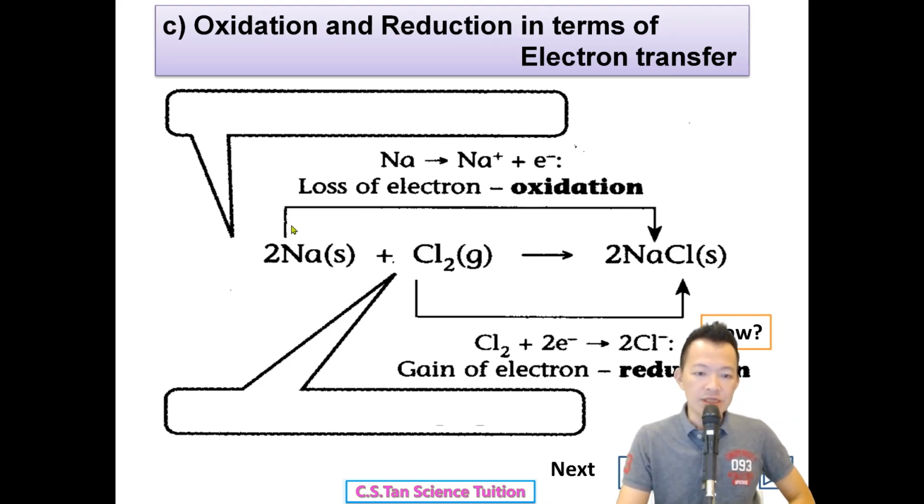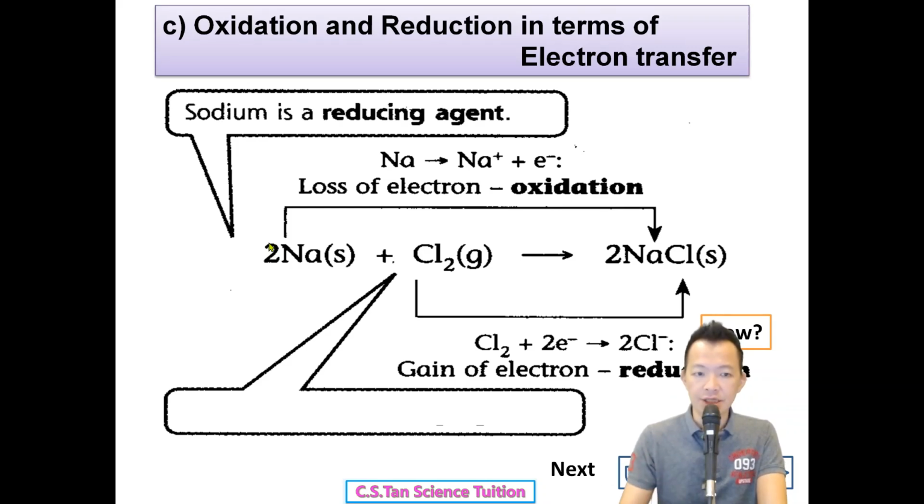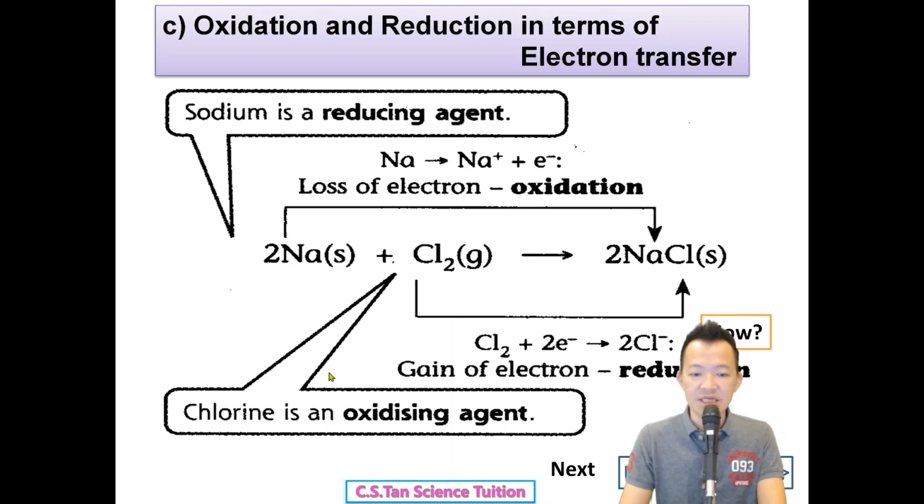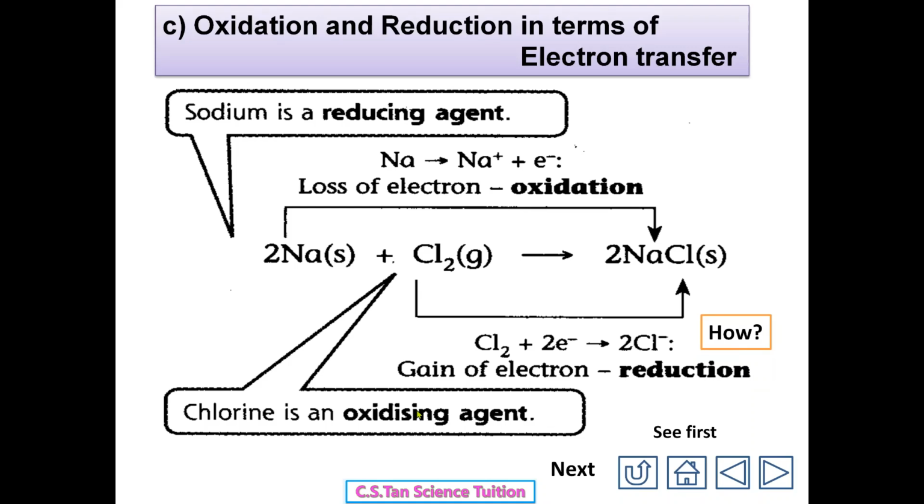And what happened to this sodium? So sodium is what agent? It is a reducing agent. It reduces chlorine into chloride. So sodium actually is a reducing agent. Why? Because it undergoes oxidation. How about chlorine? Chlorine actually is an oxidizing agent.